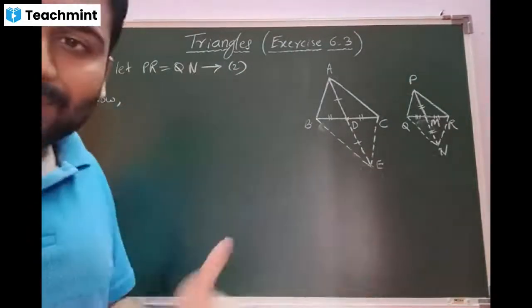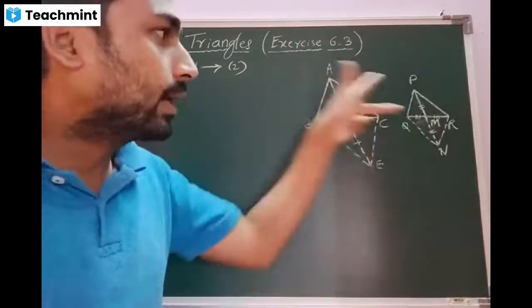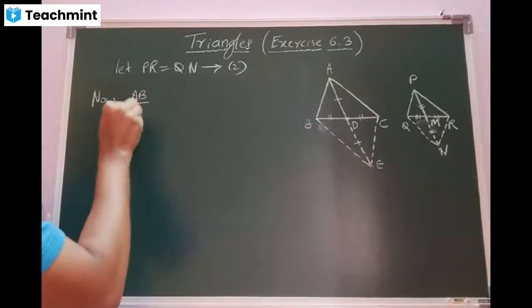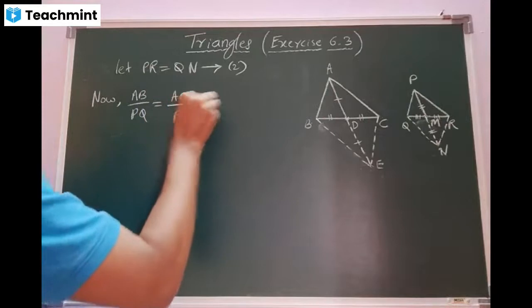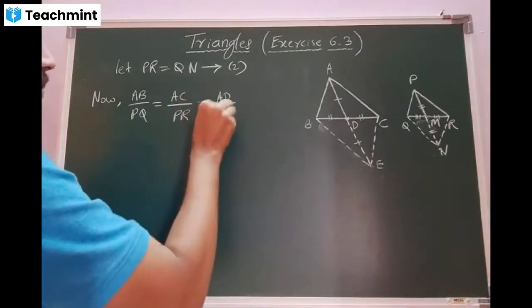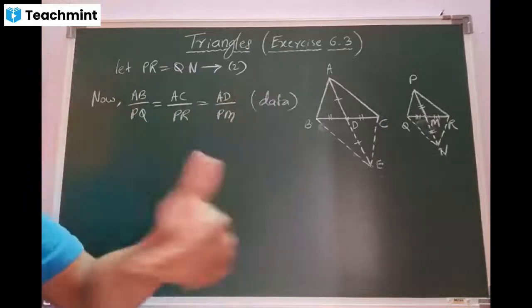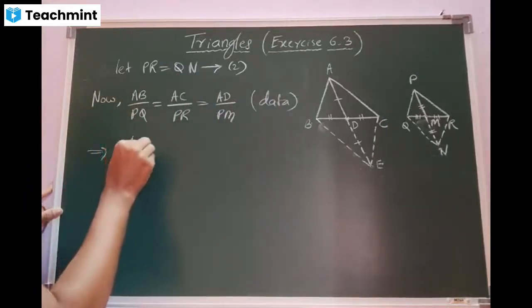Now I will go to the data. From the question, beta, they said AB by PQ is equal to AC by PR is equal to AD by PM. Am I right? Yes, sir. Let me write it. AC by PR is equal to AD by PM. The reason given, nothing but the data. We have written it in the data. Correct, beta? Yes, sir.